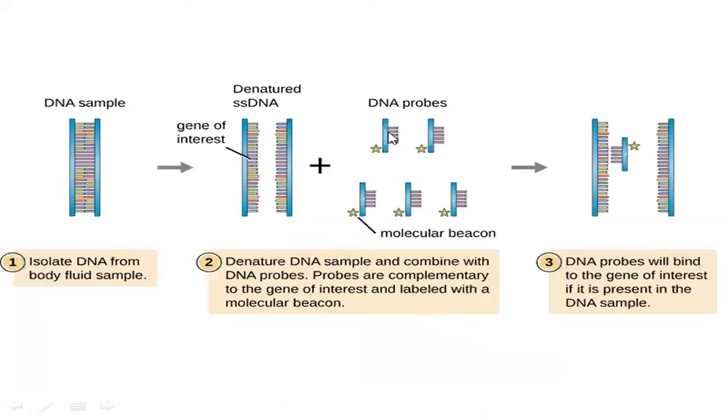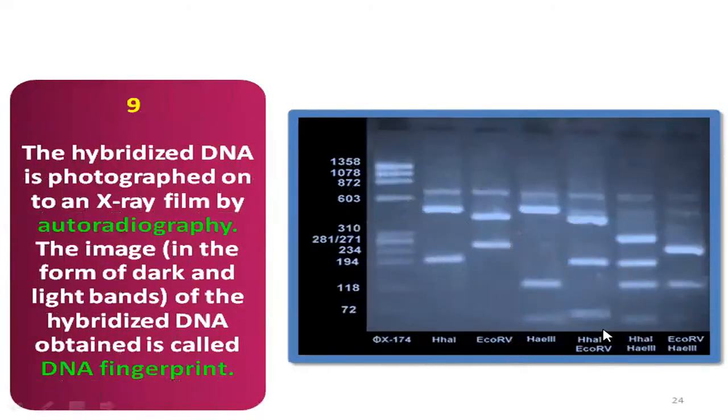So this DNA probe, you will be knowing what kind of sequence you are putting into it, and here you can see the number of nucleotide bases where you will be knowing what it is. So it will go and bind to the complementary strand only. So this is the DNA probe which you can observe, which will bind to the gene of interest, and it is represented in DNA. And the next step is hybridization of these DNA.